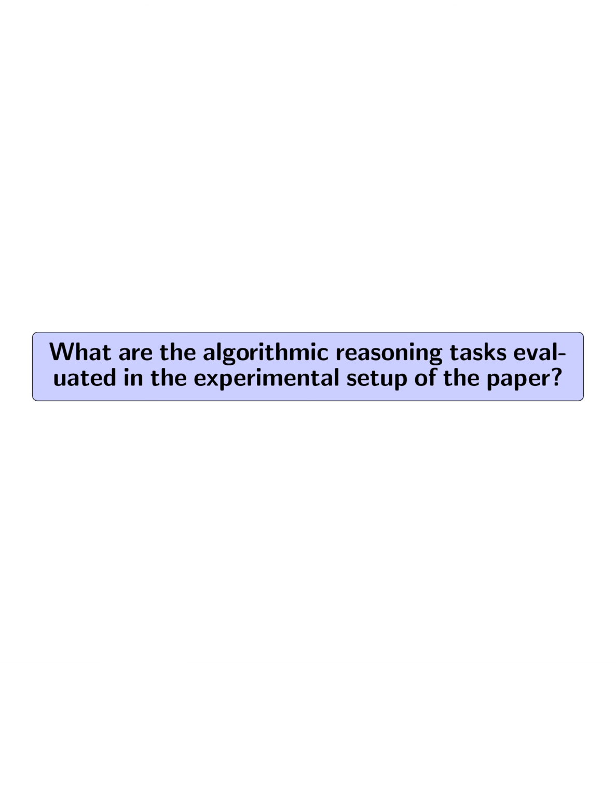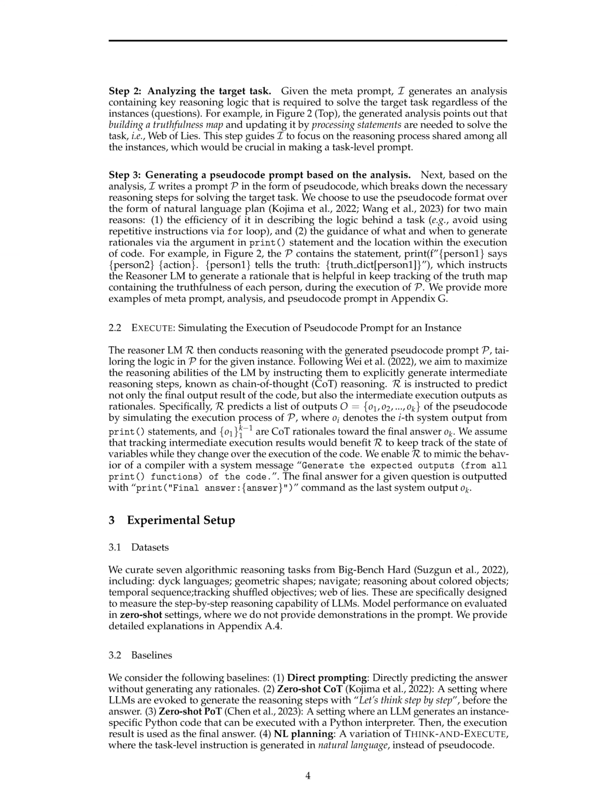What are the algorithmic reasoning tasks evaluated in the experimental setup of the paper? The algorithmic reasoning tasks evaluated in the experimental setup of the paper are Dyck languages, geometric shapes, navigate, reasoning about colored objects, temporal sequence, tracking shuffled objects, and web of lies.